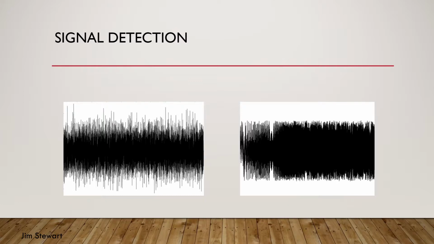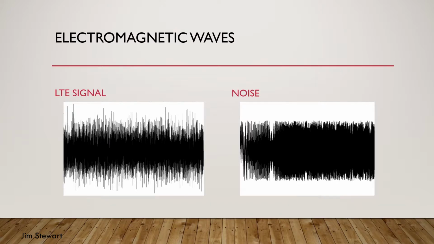On this slide, there are two plots. One is noise, and the other is an LTE signal, such as a cell phone might use. Our goal is to detect the LTE signal even in the presence of noise. Our measure of success will be how low our signal-to-noise ratio can be while maintaining a high rate of detection success. For instance, it's quite easy to identify the LTE signal as the one on the left and the noise as the one on the right, because there are only two signals present and they're separated.